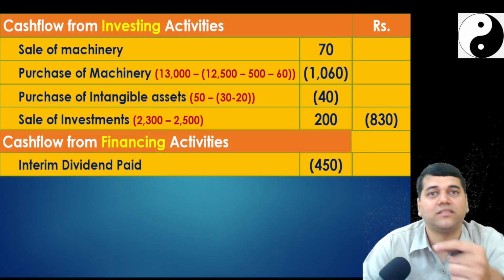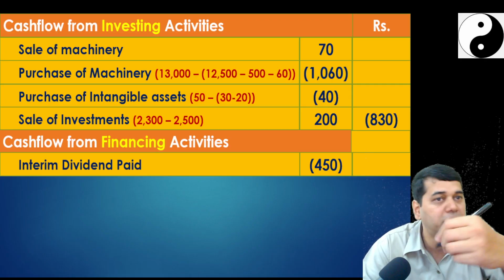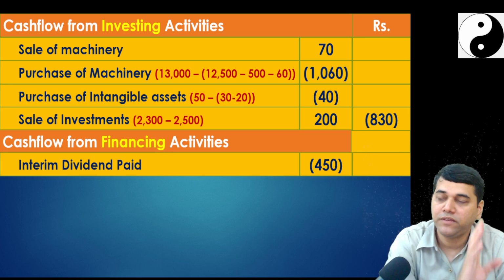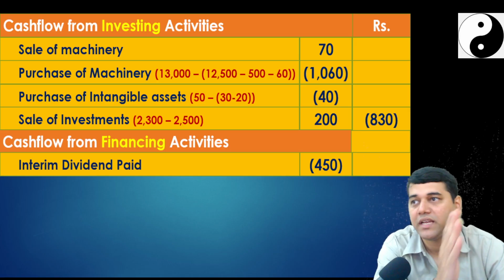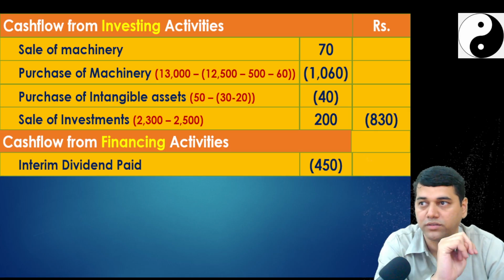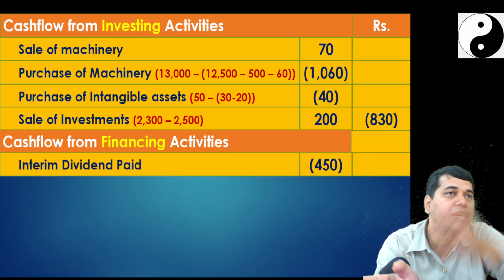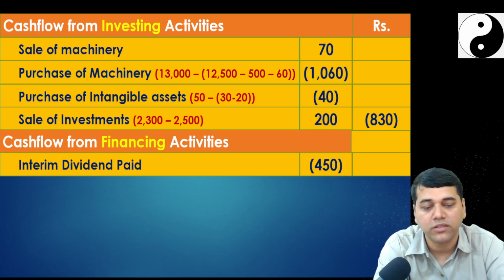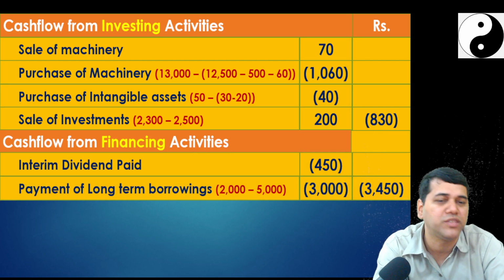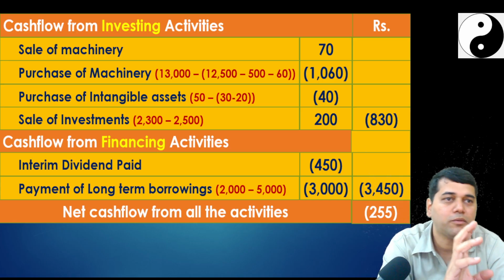With that, if you can use the pencil, please use the pencil and start putting the tick marks there. When we prepare a cash flow statement, every single item of the balance sheet and P&L has to be ticked for both years. Nothing should remain, because ultimately your accounting entry would have gone here, there, here. You should have addressed it. So only one item was left, the payment of the borrowings, which is very easy. You are going to deduct it. Now this problem looks simple.